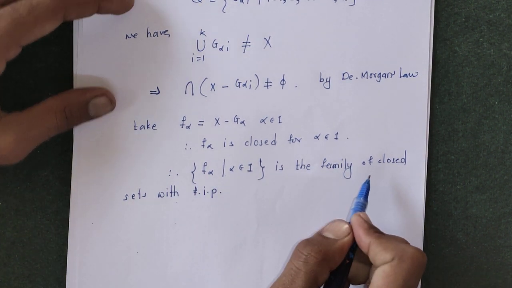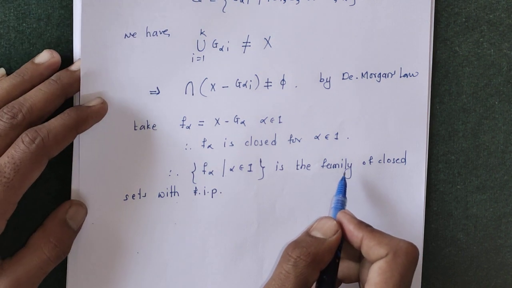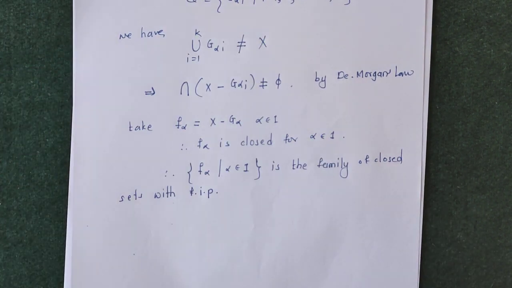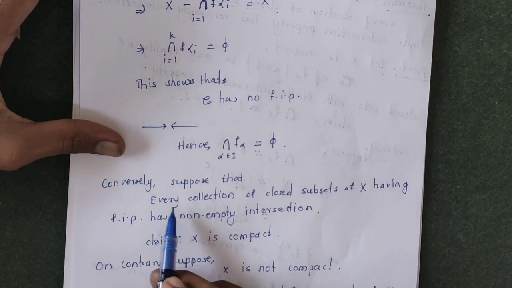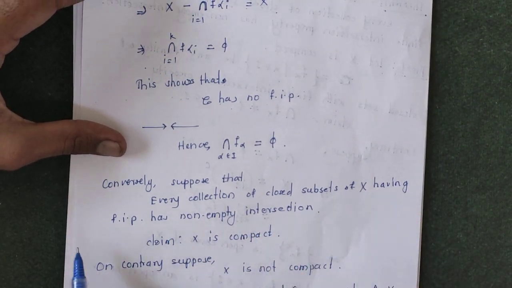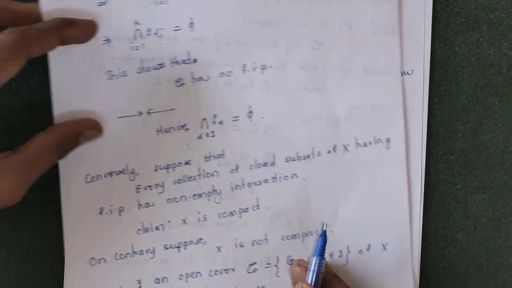This is the family of closed sets with finite intersection property, because we have supposed that every collection of closed subsets of X having finite intersection property has non-empty intersection.